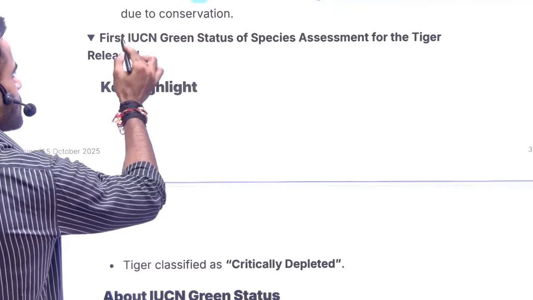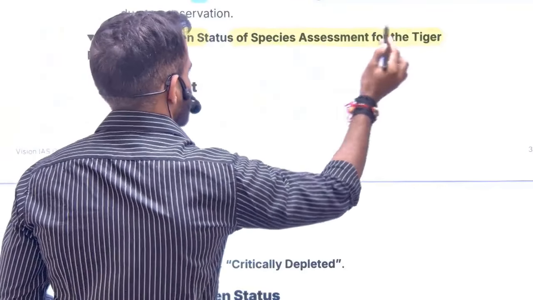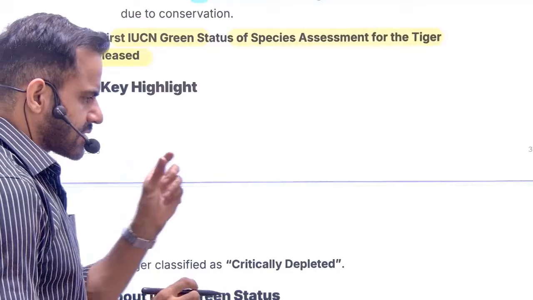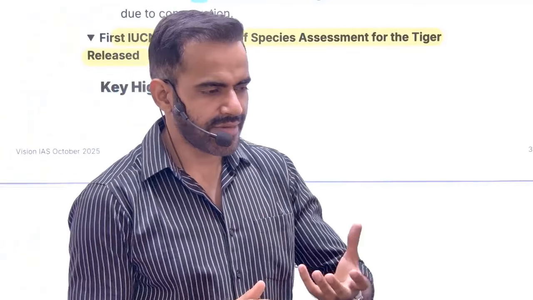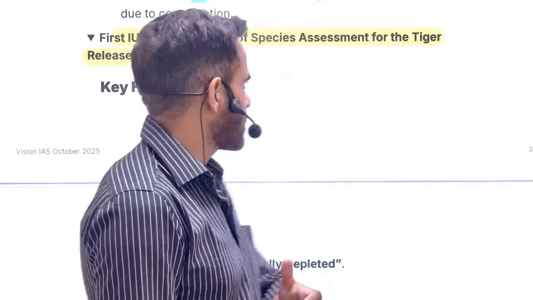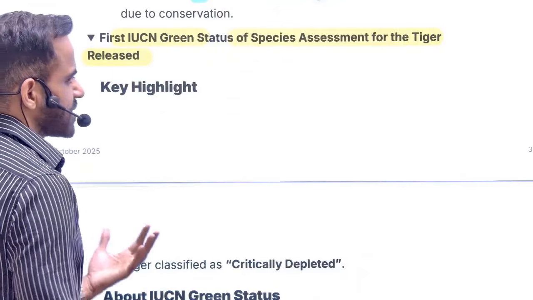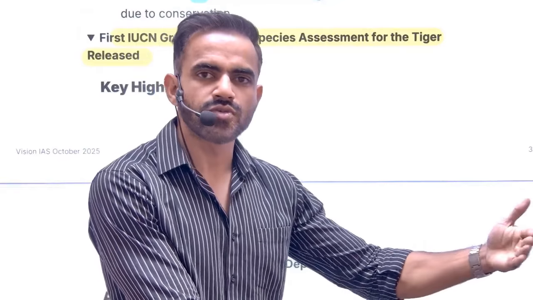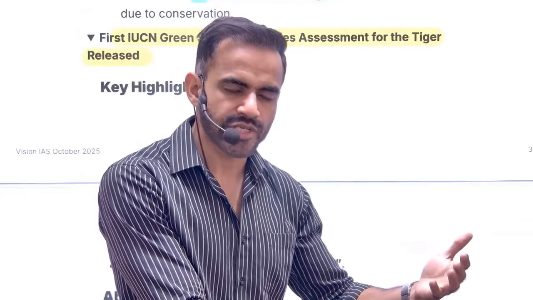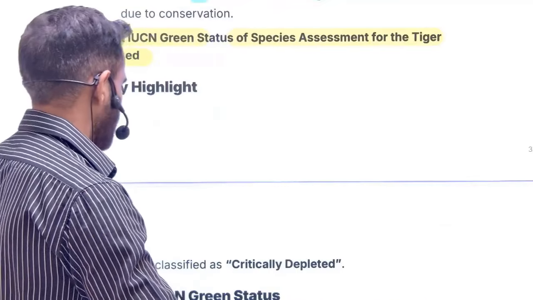Next is first IUCN Green Status of Species assessment for the tiger released. Now understand this concept, green status. In a very simple sense, let's say some species is facing the risk of extinction. Now steps are taken to conserve that. So are we able to recover those species? How much is the progress in case of recovery? That is being reflected through this green status. Green status basically means whether we are able to recover those species or not, through our conservation effort.